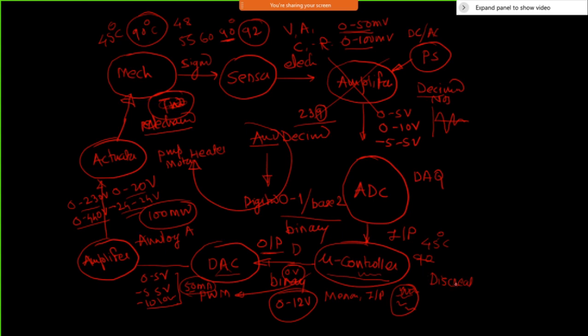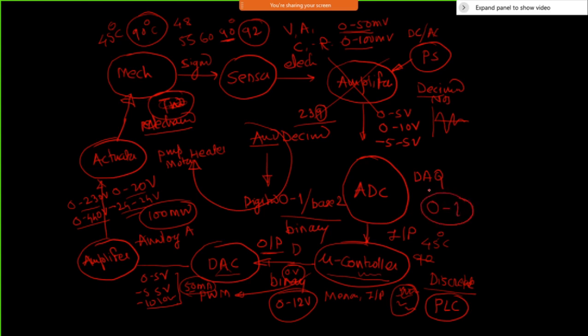This type is called a discrete type controller, and these discrete type controllers are developed specifically for industrial applications, because most of the time you have to take a decision either that the process is to be started or stopped. So only two decisions we need to take, either 0 or 1.